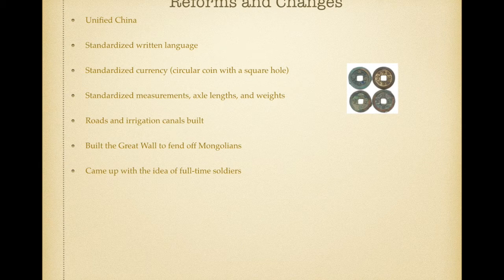He also came up with the idea of full-time soldiers. Before, soldiers were hired only part-time, and this idea can later be seen in the French Revolution.